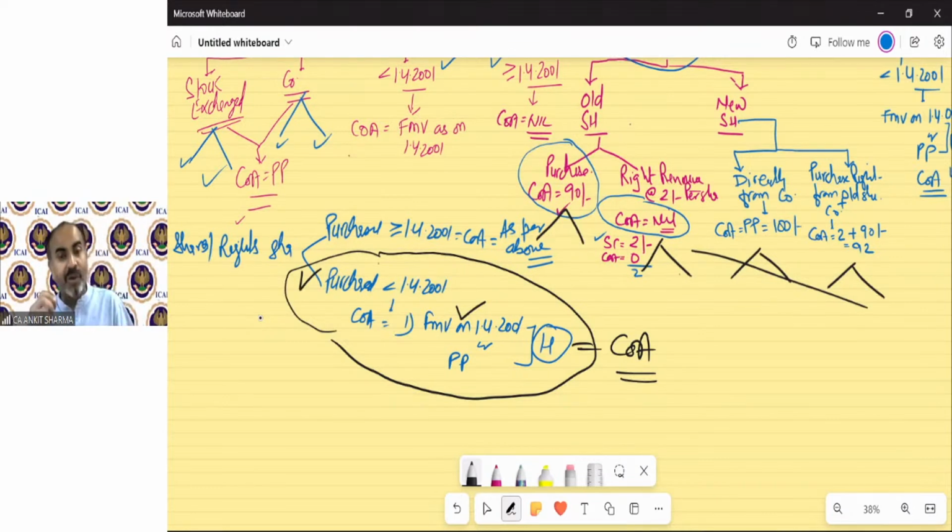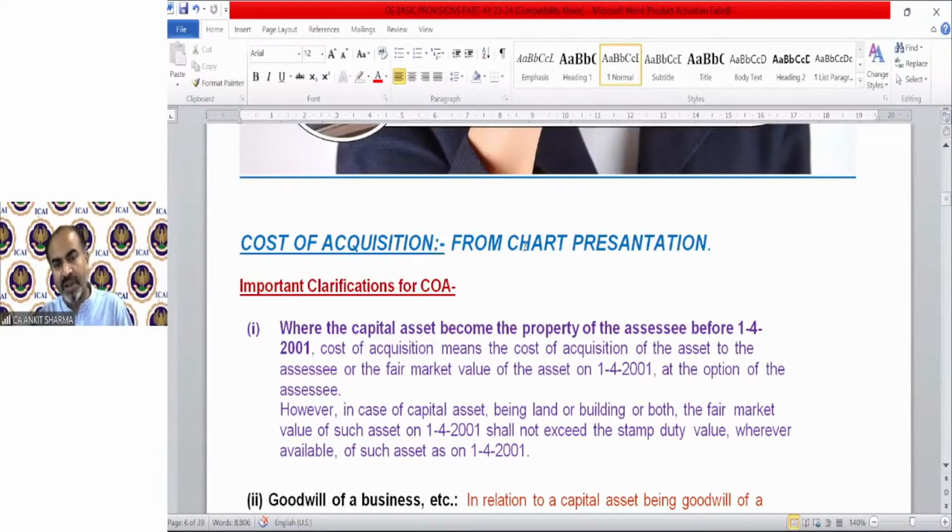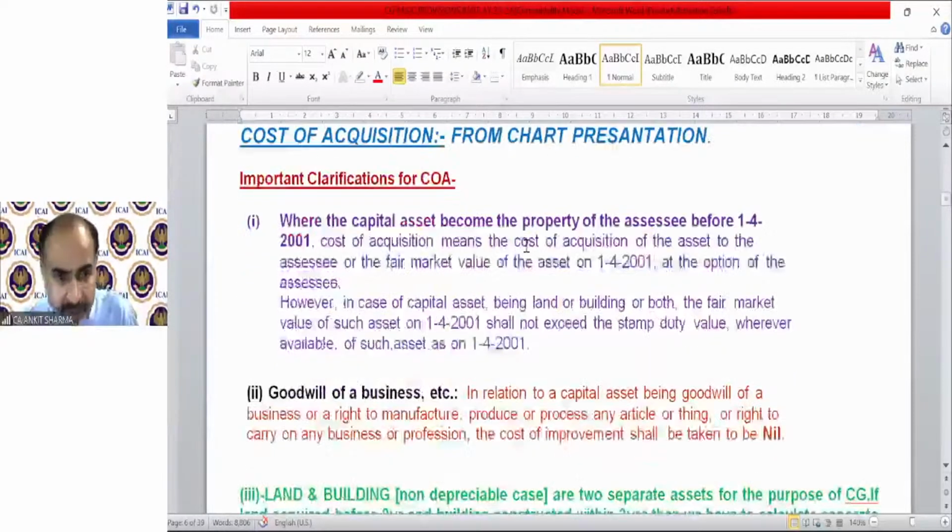If you try to learn the provision of cost of acquisition from the theoretical provision, that is going to be really, really messed up and difficult. So now if you want, you can read it from the study material after reading the chart. If you read through the chart, you will find that yes, it is now very easy. You can go through the provision in the study material regarding only cost of acquisition. In my notes, it's from the chart presentation only. I do not write these provisions out over here because it's very huge and complicated.